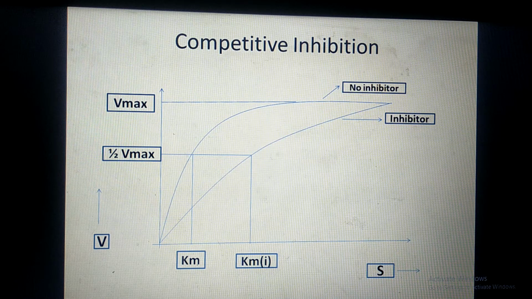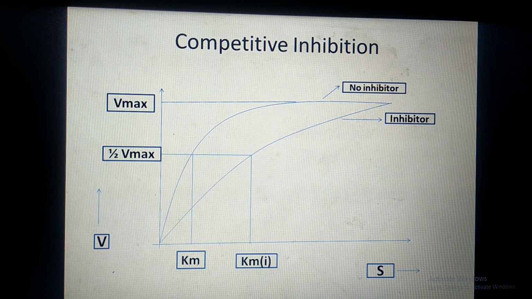Now come to the x-axis. On the x-axis, Km is there. And what is Km? Km is the substrate concentration at half of the maximum velocity. So in the absence of inhibitors, the Km is low. That means the substrate concentration requirement is low.